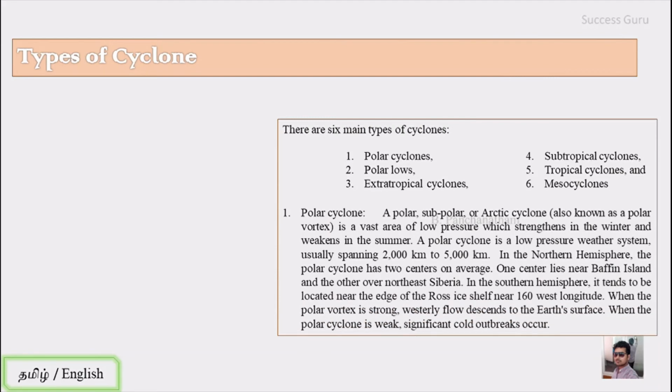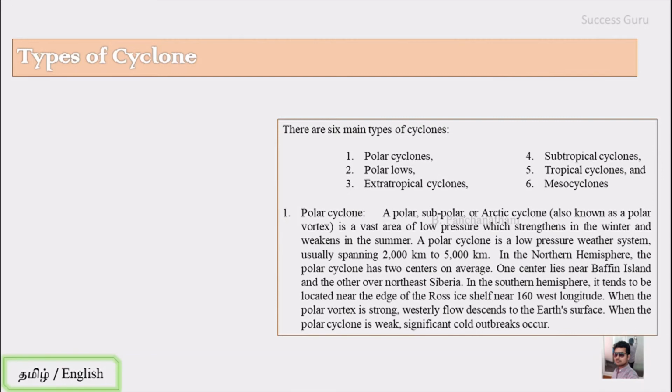The first one is the polar cyclone. A polar or subpolar or an Arctic cyclone, also known as the polar vortex, is a vast area of low pressure which strengthens in winter and weakens in summer. A polar cyclone is a low pressure weather system usually spanning 2000 km to 5000 km in diameter.